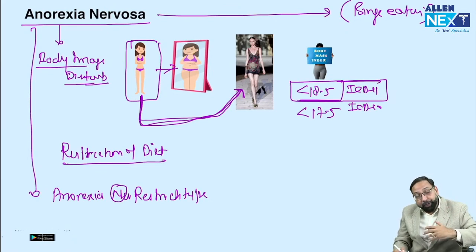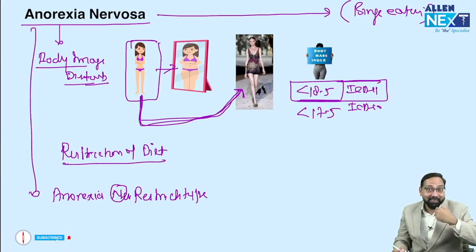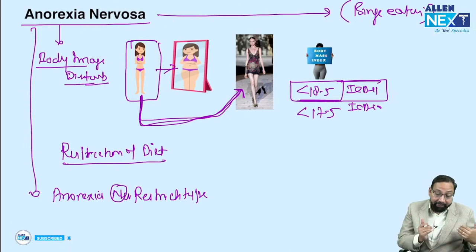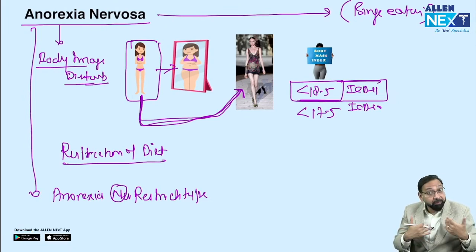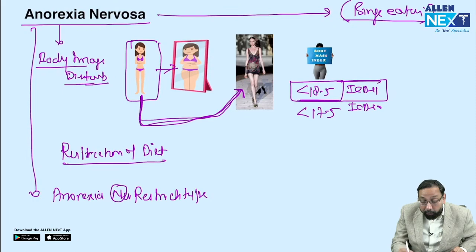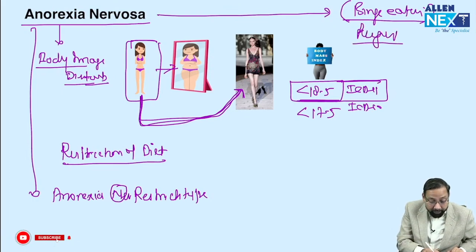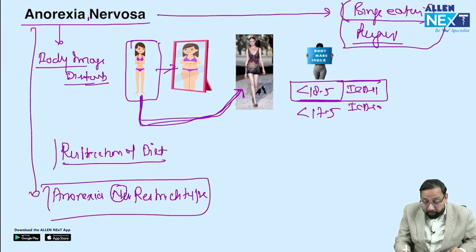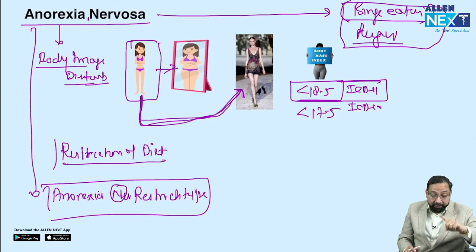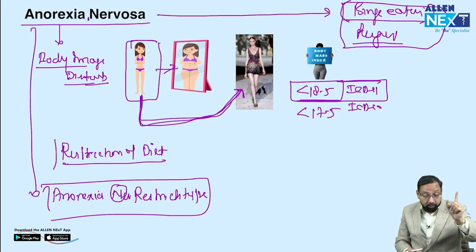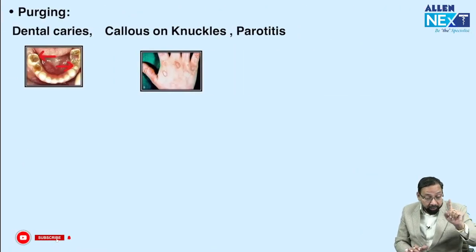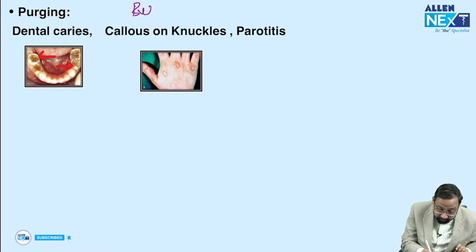After that, they will induce vomiting, use laxatives, or they may do hyperexercise to avoid weight gain. That means purging. So anorexia nervosa may be restrictive type or binge eating purging type. So binge eating and purging may be present in anorexia nervosa and bulimia nervosa.